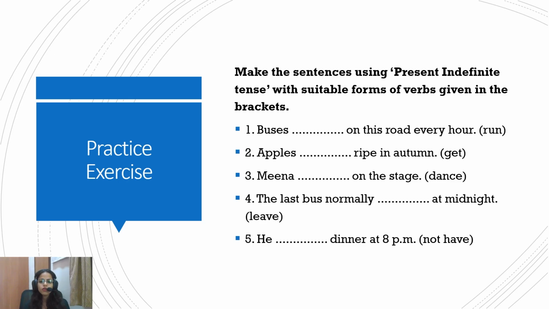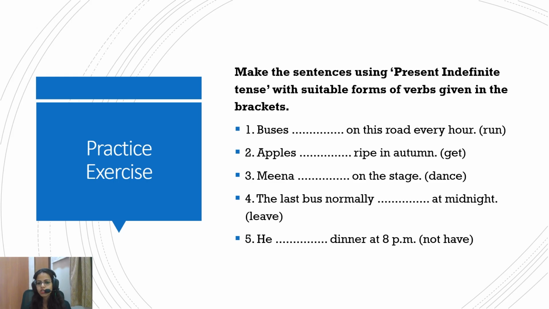Okay. Now, if you have understood, let's try to do these practice exercises so we can be sure that we have understood it. Make the sentence using present indefinite tense with suitable form of verbs given in the bracket. I'll wait for you. You can pause the video at this point and attempt these 5 questions. Very simple. And then we'll move on. I hope you've done these 5 questions and they are quite simple, I think.